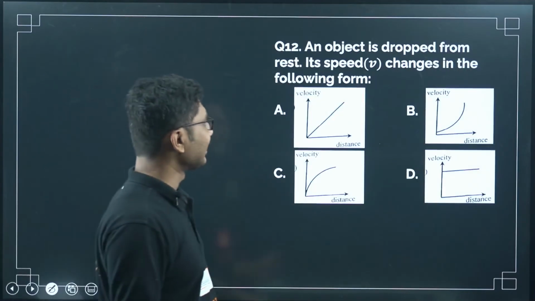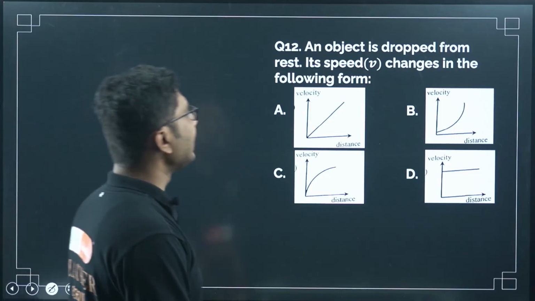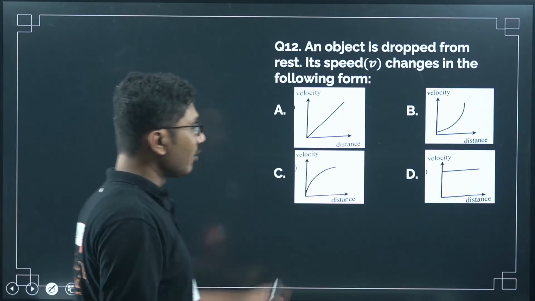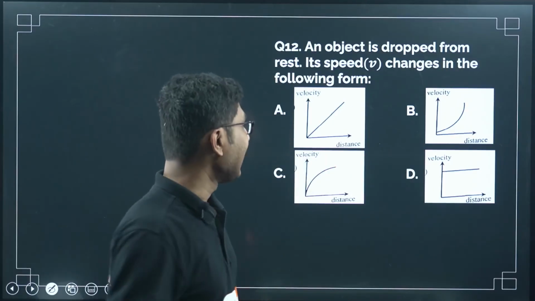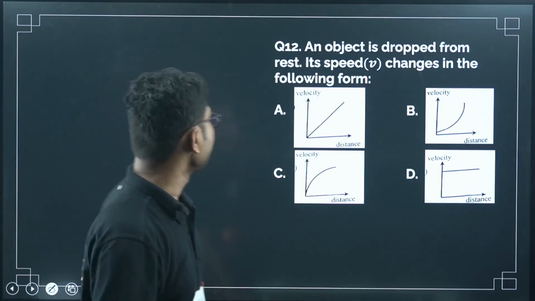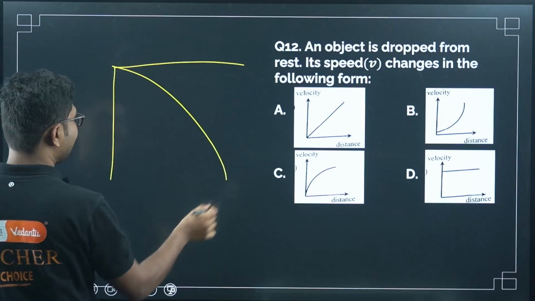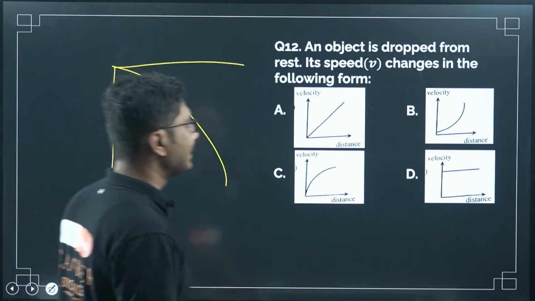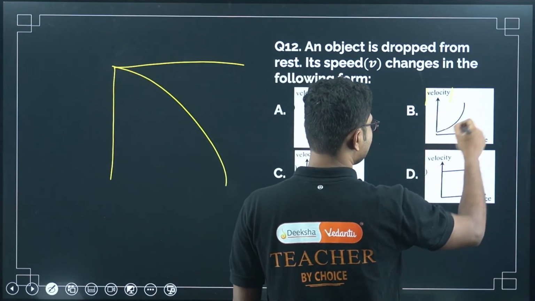Now let's look into another easy question. An object is dropped from rest. Its speed v changes in the following form. Okay, so this is not velocity, this should be speed, because velocity is decreasing in the opposite direction. As we have seen, the graph for velocity is like this. If you reverse this graph, you will get the speed. Basically you are taking the modulus of velocity. So the correct answer is this.